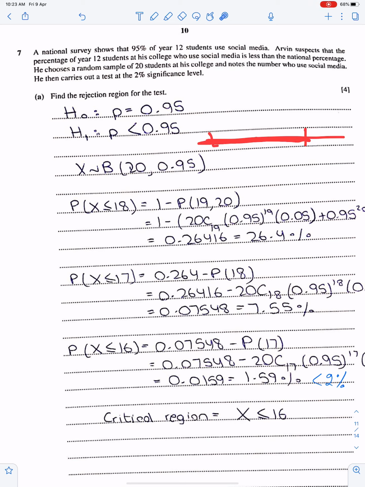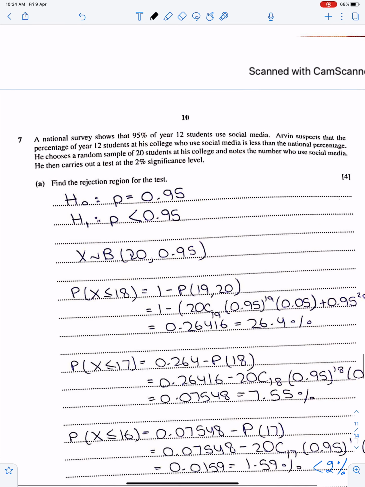I mean, more values must be in the critical region. This is 0, this is the critical region, and this is the n of binomial, which is 20. Let me sketch this here. The critical region must be close to 20 because this probability is very large.